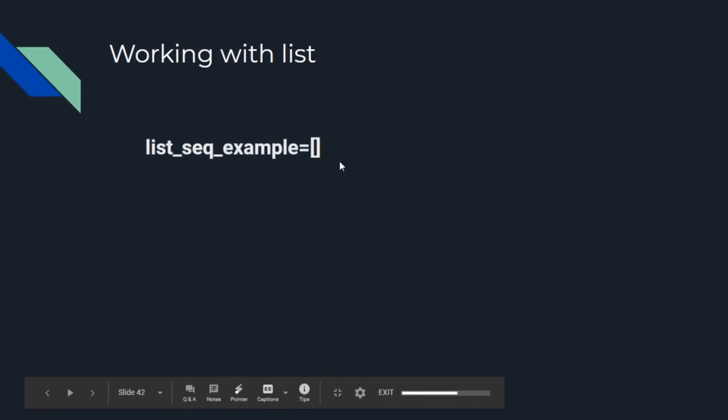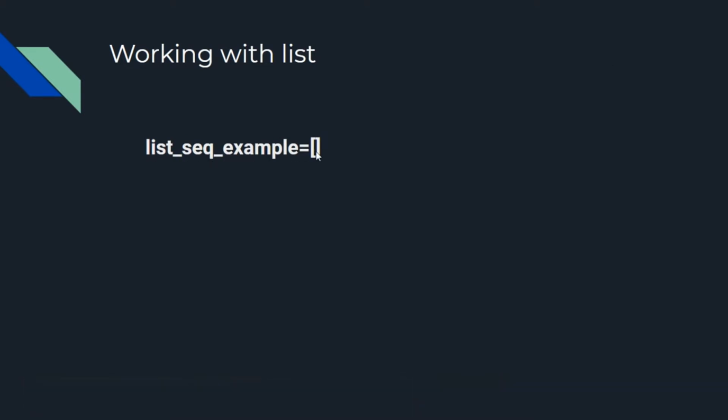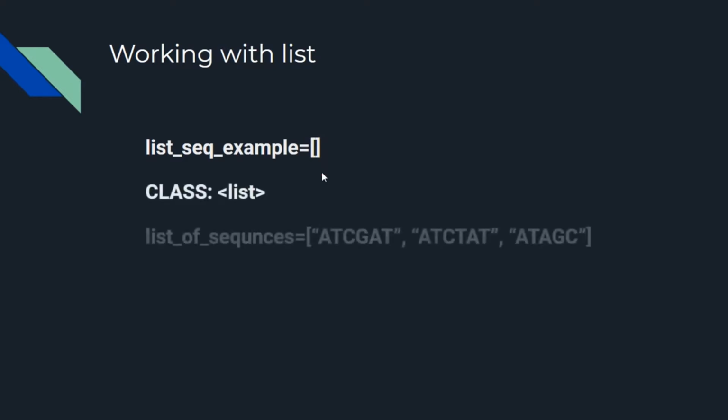Suppose we have a list, and the name of the list is list seq example. Here we have initialized an empty list. If you want to initialize an empty list, then you need to write it like this, with square brackets. Here we are not passing any element in the list, so this is an empty list, and the class of this will be list.